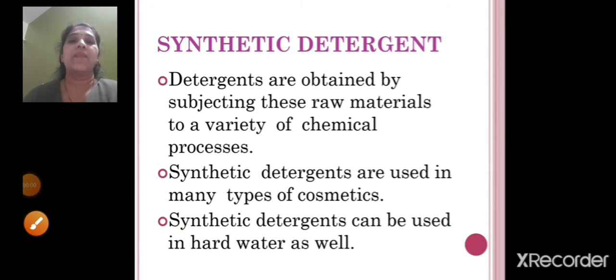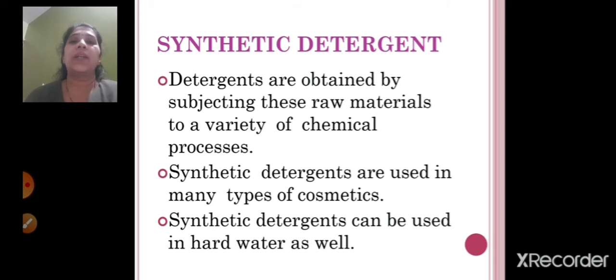So now children, we'll see how to prepare a soap. So what do you require for preparing a soap? First you will require 15 grams sodium hydroxide. Then you will require 60 ml coconut oil and then 15 grams salt. Also you will require a glass rod, a beaker, a wire gauze, burner and water.